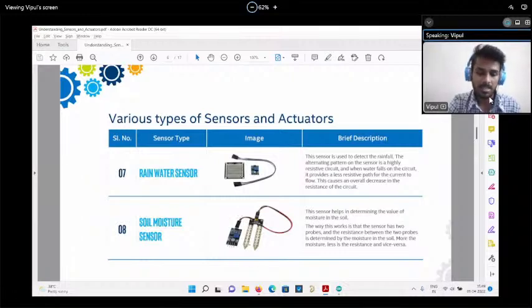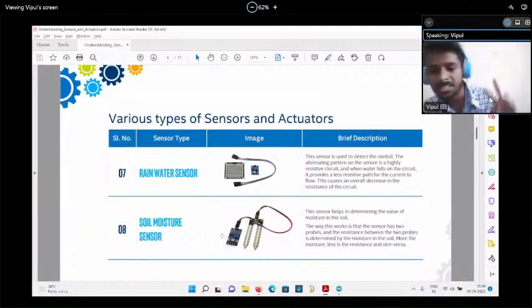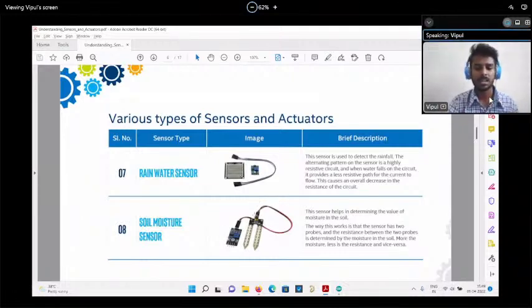This is also the same. It's giving the resistor value, and it can give you some analog value and digital value. So basically, it's an analog sensor. If you don't use this blue color module over there, this sensor will act as an analog sensor.